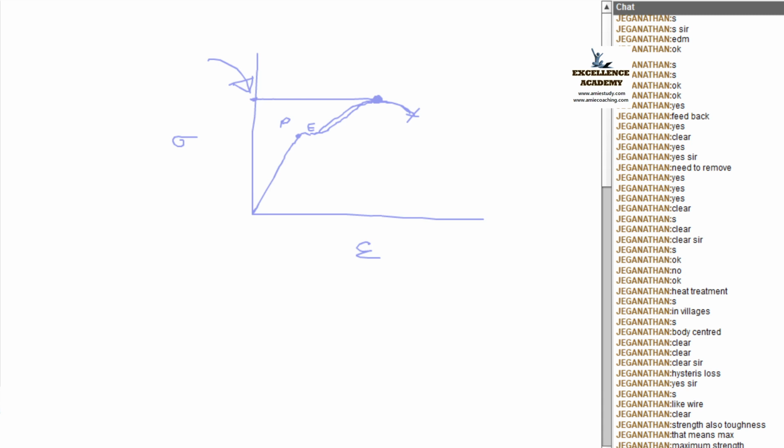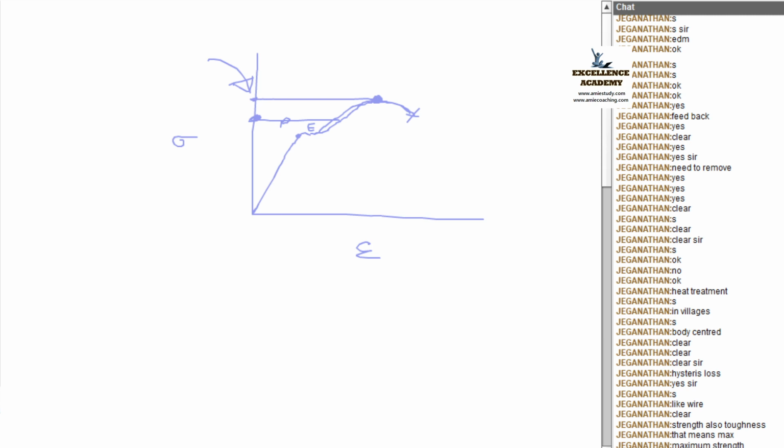Or we call this the ultimate tensile strength, the maximum load that material can carry without fracture. That is called strength. Suppose I am giving this much load by means of a sudden impact, it will break down.